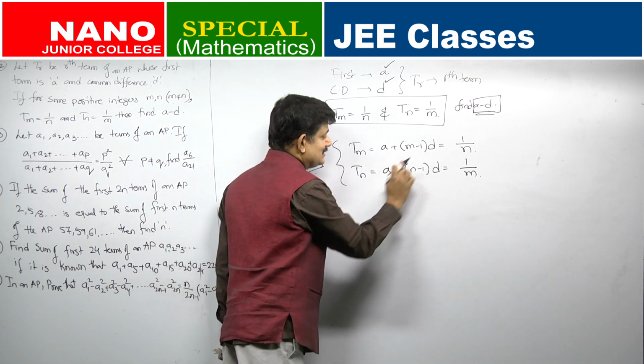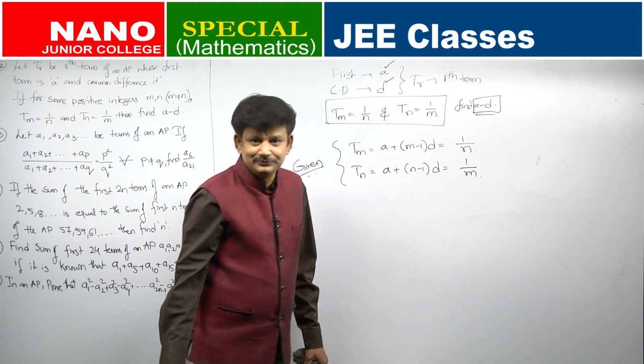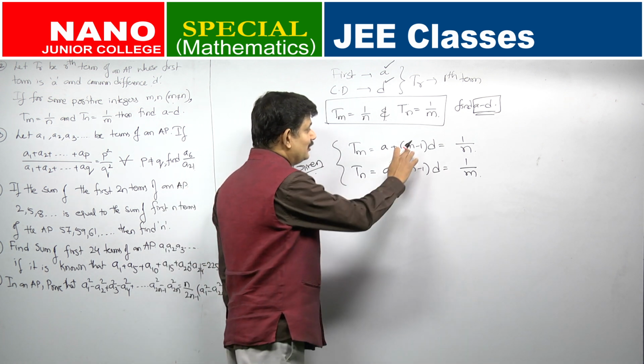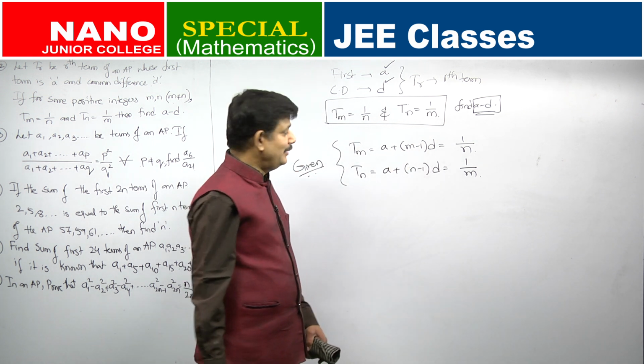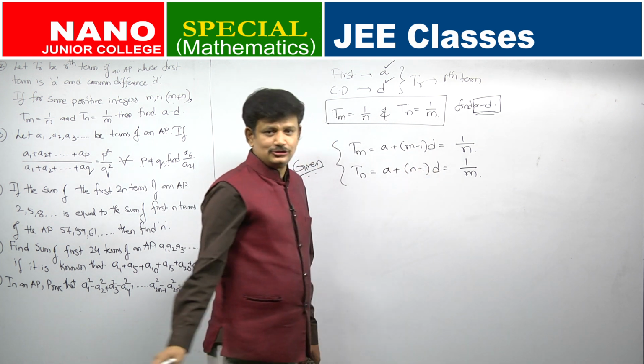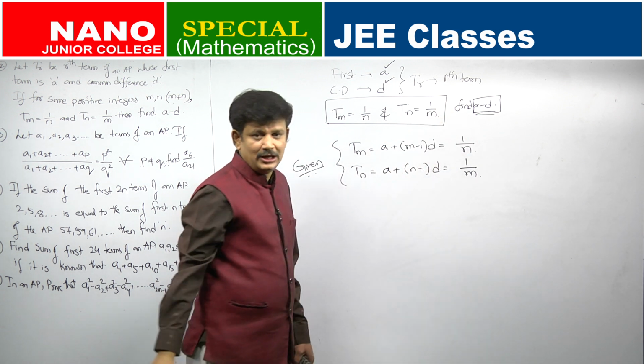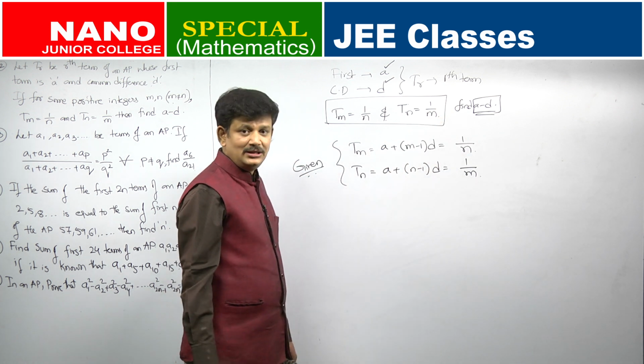See here, A minus D, right? And that is what I want. So, let me try to get rid of the remaining term. What is it here? MD here and ND here. So, what I simply do is, I will multiply throughout the first equation by n.